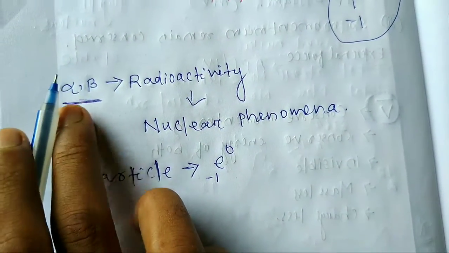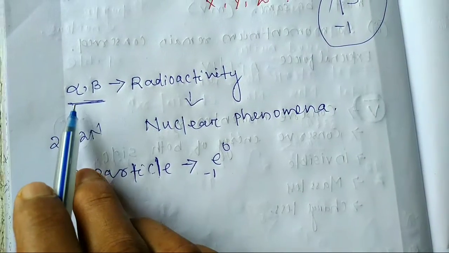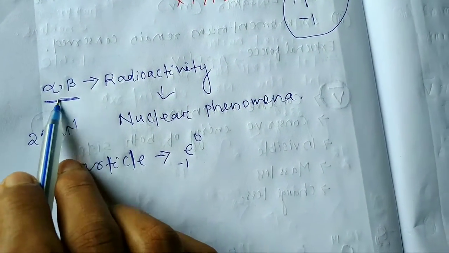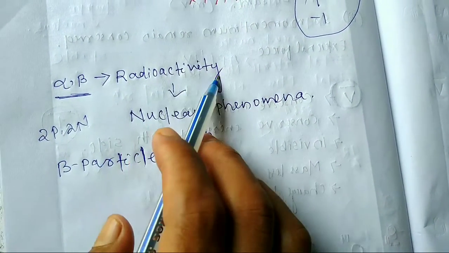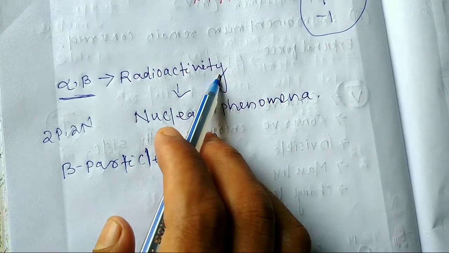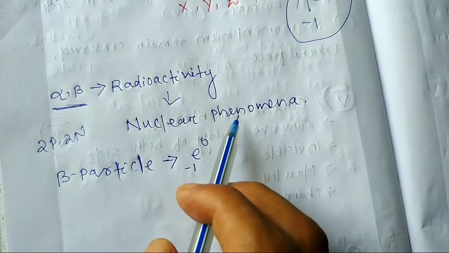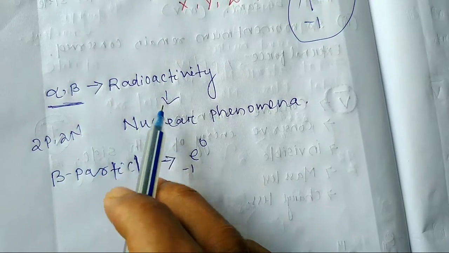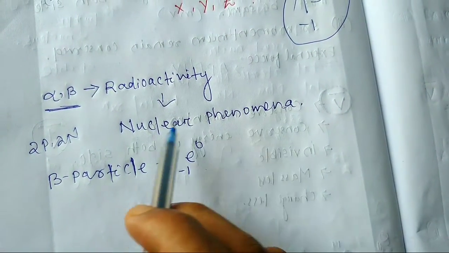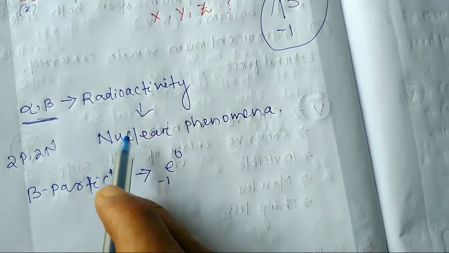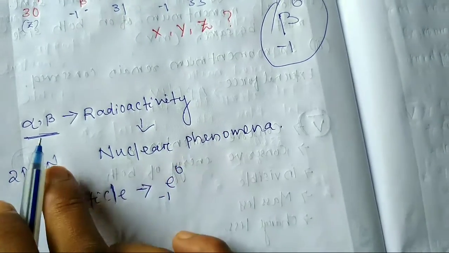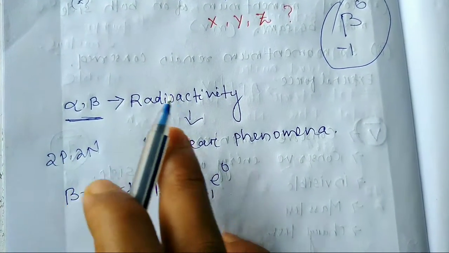Students, alpha and beta emission is a part of radioactivity. What is radioactivity? Radioactivity is a nuclear phenomenon. It means in the radioactive nucleus, alpha and beta particles are emitted.